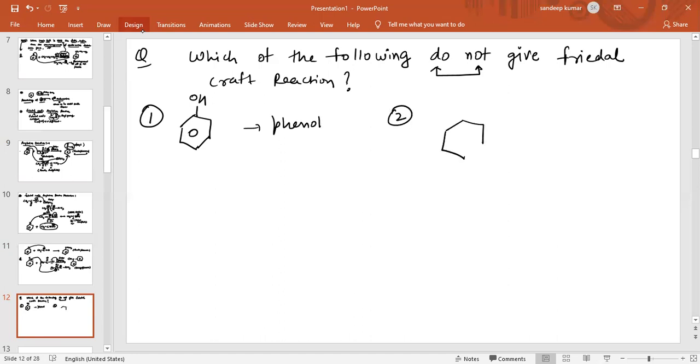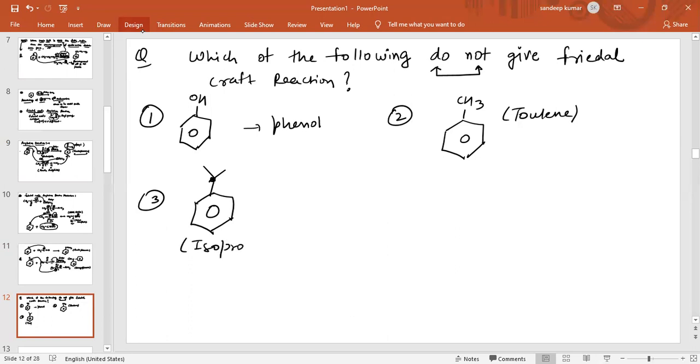The second option is toluene, benzene with one CH3 group. The third option given is isopropyl benzene. And the fourth option given is aniline, which is NH2.